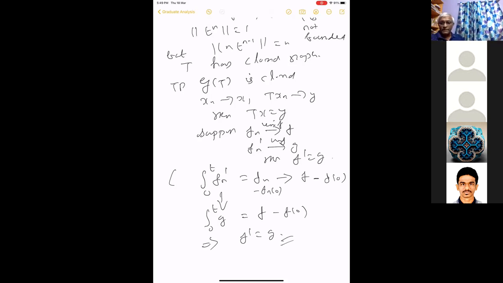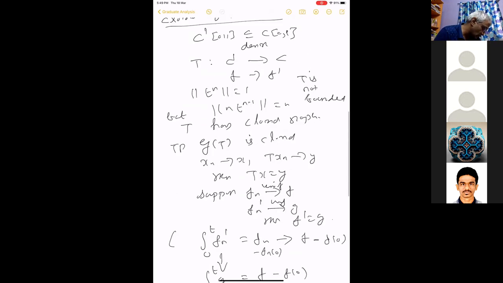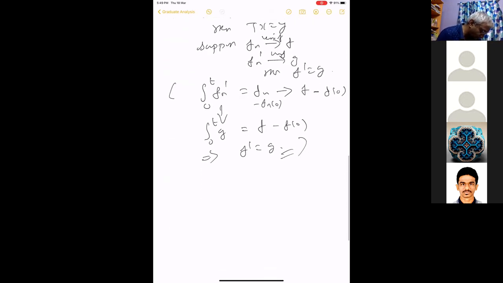So by the fundamental theorem of calculus, the graph of the differential operator is closed, but it's not continuous, because it is not defined on the whole of the Banach space. That's very important. So that is one thing about the closed graph theorem.